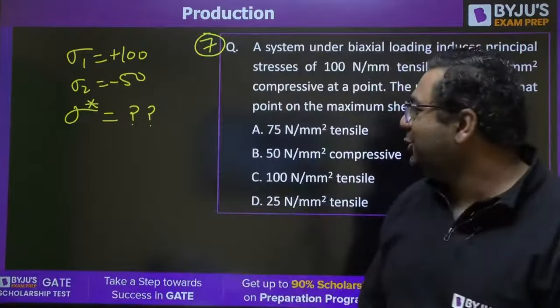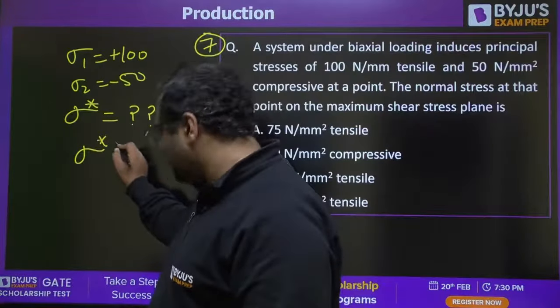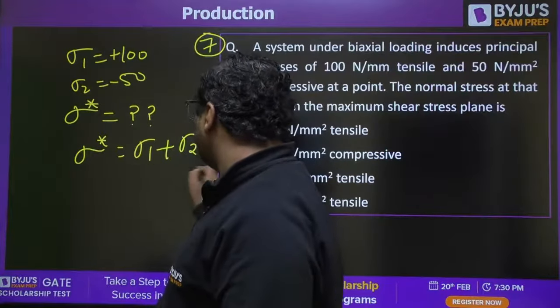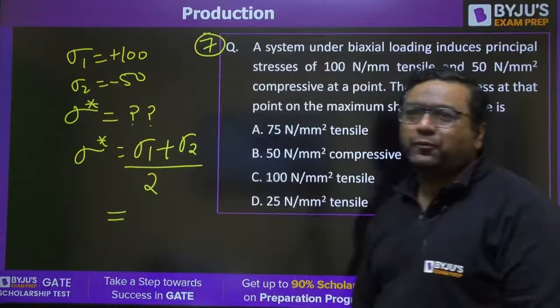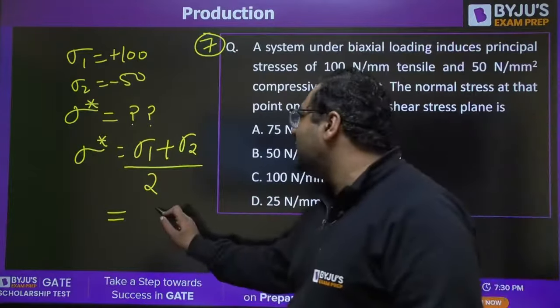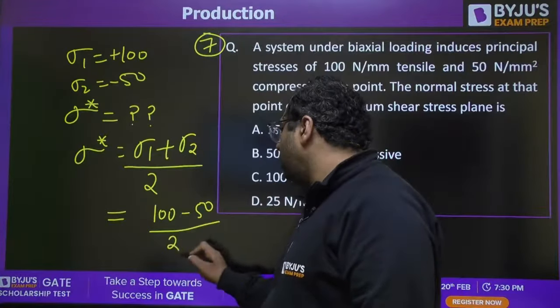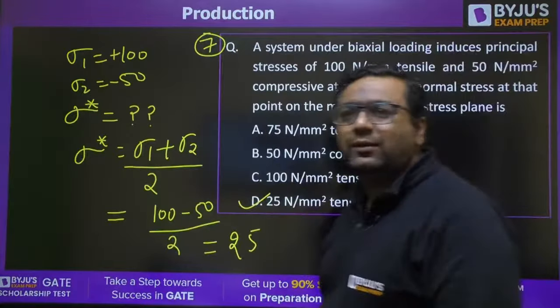You know that sigma star is the center of Mohr circle, and it is given as (sigma 1 plus sigma 2) by 2. Yes or no? If you go for sigma 1 and sigma 2, it is (100 minus 50) by 2, which is 25. D is the right answer.